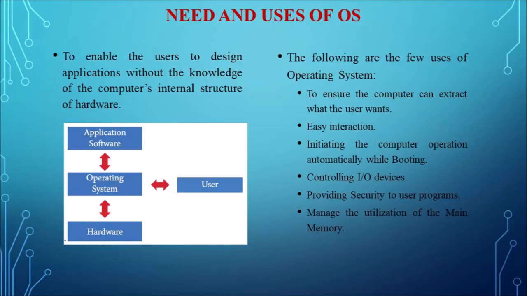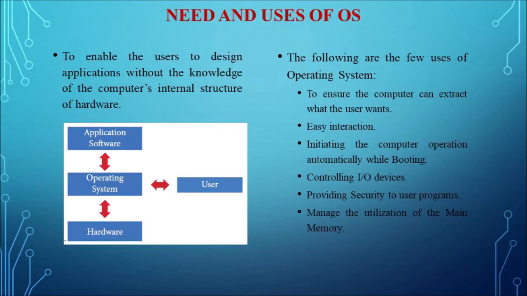The need of an operating system is that it is an interface between the user and the computer. You can see the diagram. An operating system acts as an interface between the application software, the hardware, and the user. The operating system works as a translator, which translates the user requests into machine language, that is 0 and 1s, processes it, and then sends it back to the operating system. The operating system converts the processed information into a user readable form. All these things are done only with the help of the operating system.